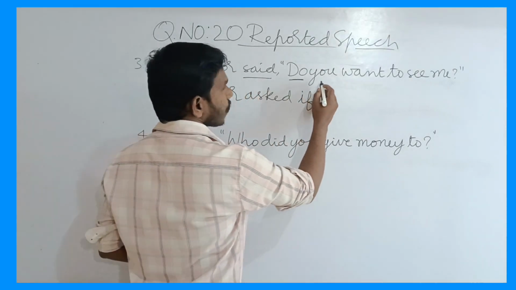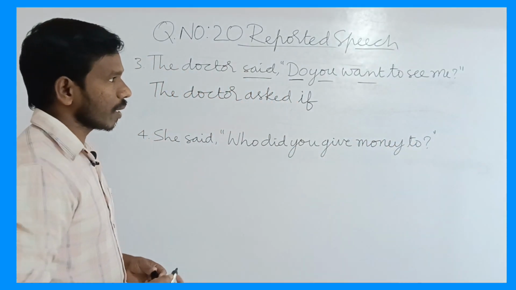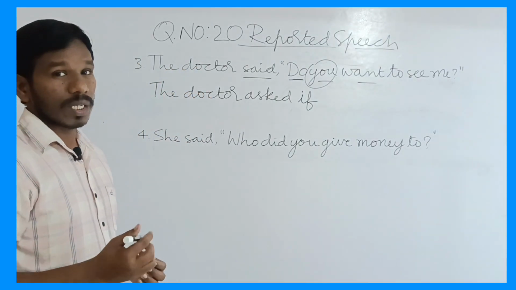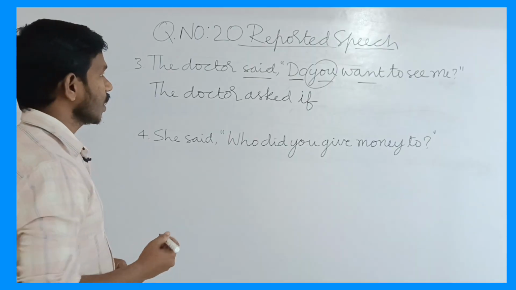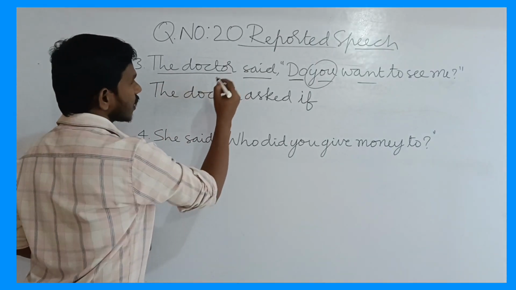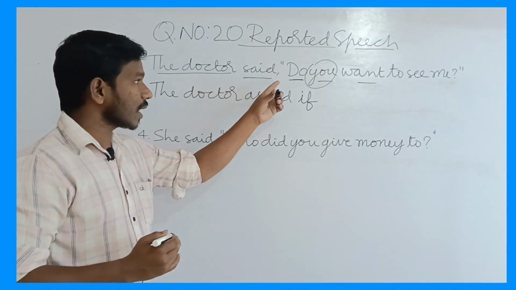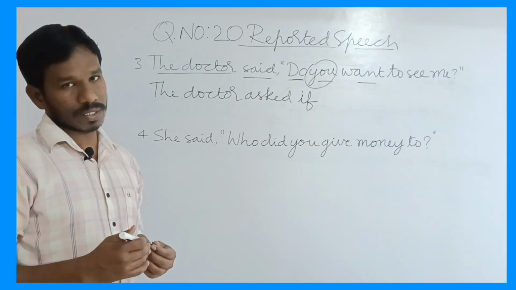Now, see here, you want to see me. You is second person pronoun. It should change according to listener. Here, the doctor is the speaker, but listener is not given. When the listener is not given, we have to imagine we are the listeners.